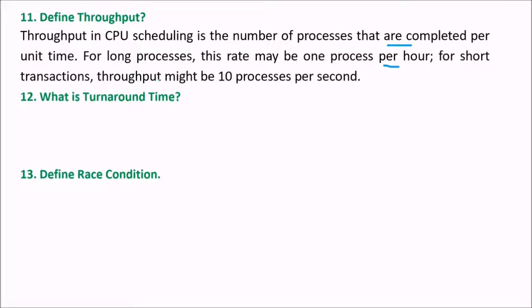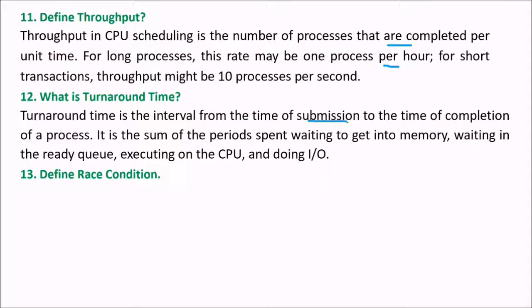What is turnaround time? See, your friend is walking in front of you, not aware that you are walking just behind him. You say, hello Mr. X. That friend is going to listen, turn back, and respond to you. So the turnaround time is the interval from the time of submission to the time of completion of a process. It is the sum of the periods spent waiting to get into memory, waiting in the ready queue, executing on the CPU, and doing input output. All this adds up to your turnaround time.